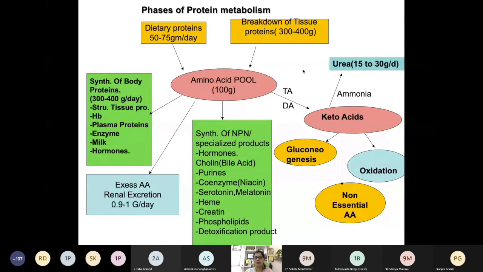Now remember what we are going to study. The synthesis part, like synthesis of structural protein and synthesis of non-protein nitrogenous compounds, is not included here in protein metabolism. Synthesis of protein would be taken in another series, but in protein metabolism we are mostly focused on the catabolism part. So every amino acid is catabolized and gives energy. Now one more thing, how many amino acids do you know?